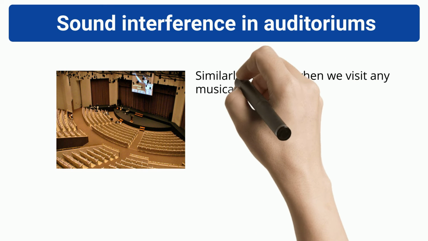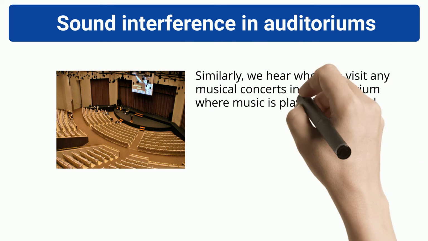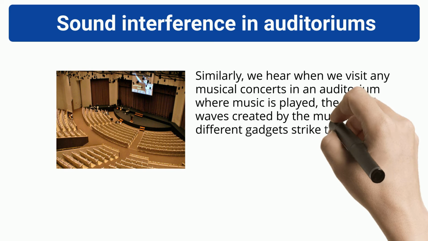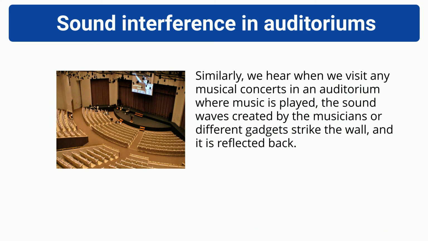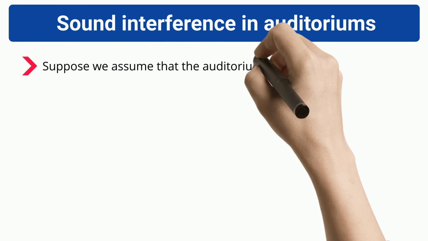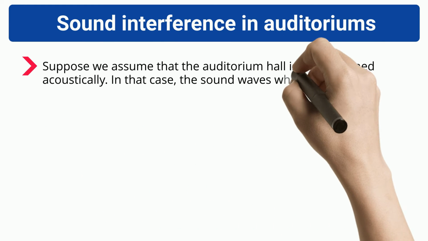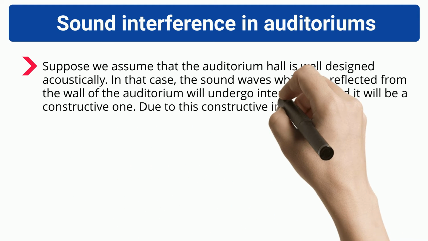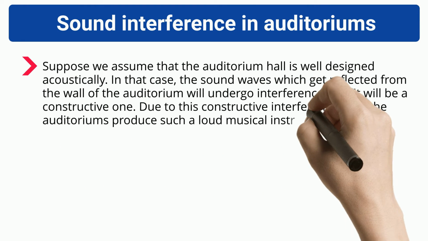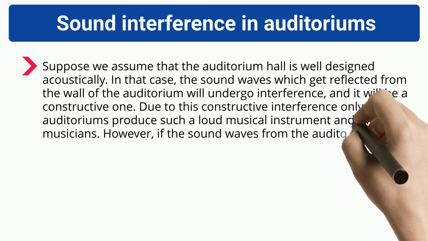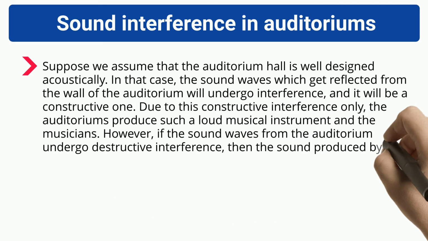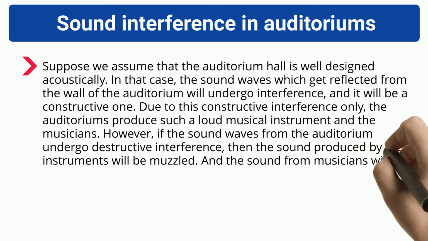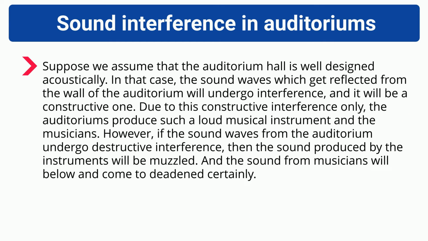Similarly, when we visit a musical concert in an auditorium where music is played, the sound waves created by the musicians or different gadgets strike the wall and are reflected back. Suppose we assume that the auditorium hall is well designed acoustically. In that case, the sound waves reflected from the walls of the auditorium will undergo interference, and it will be a constructive one. Due to this constructive interference, the auditorium produces a loud sound from the musical instruments and the musicians. However, if the sound waves in the auditorium undergo destructive interference, then the sound produced by the instruments will be muffled, and the sound from the musicians will be low and dead.